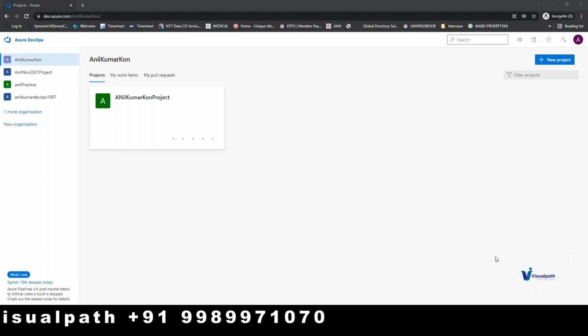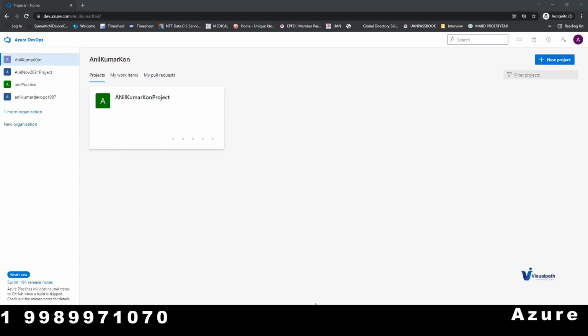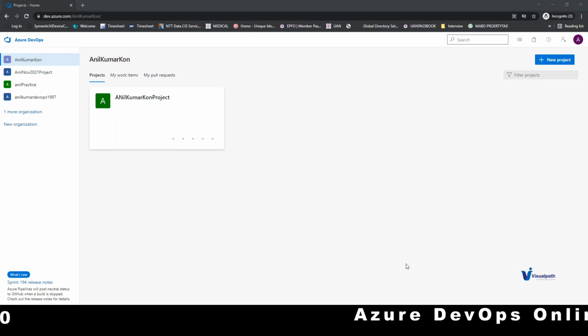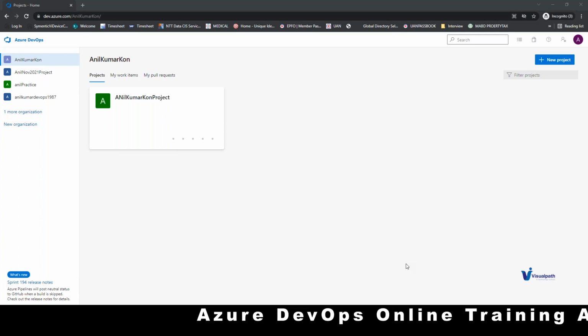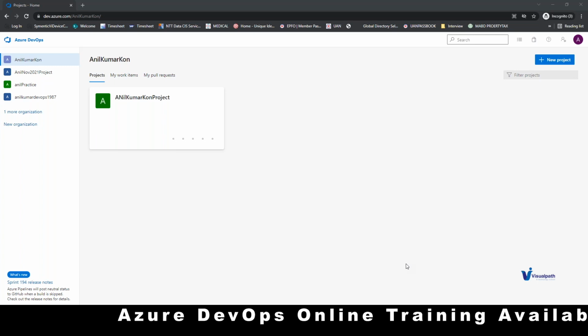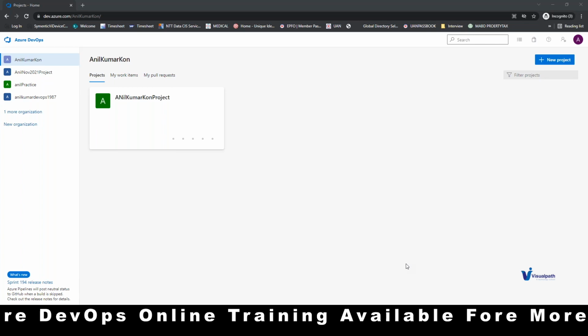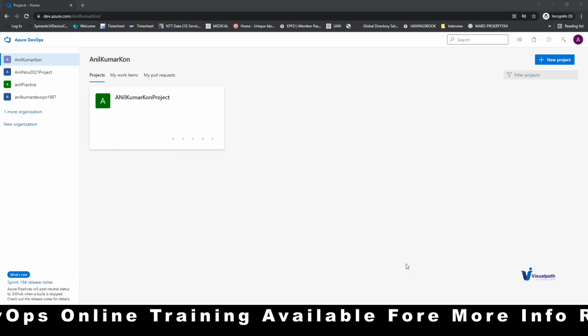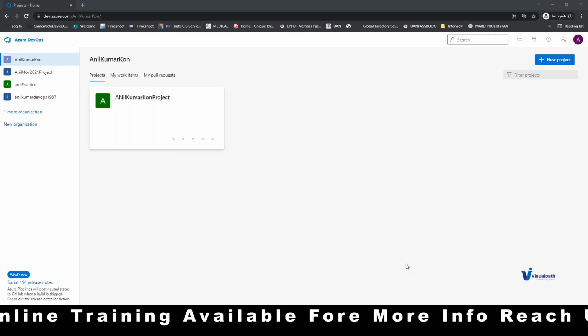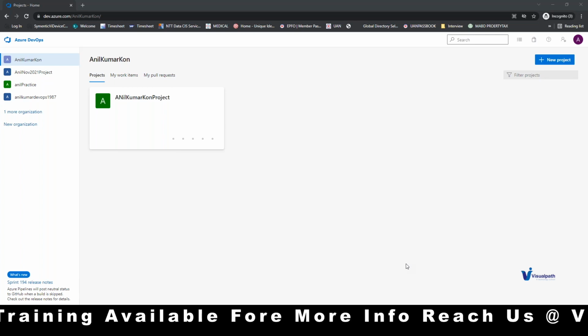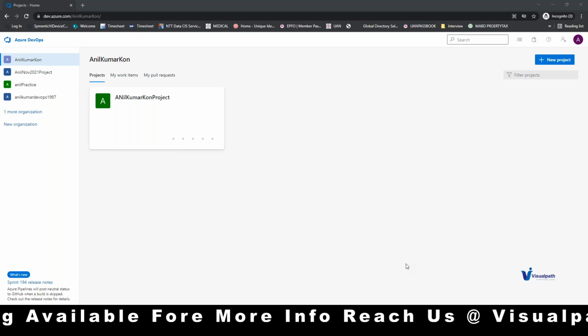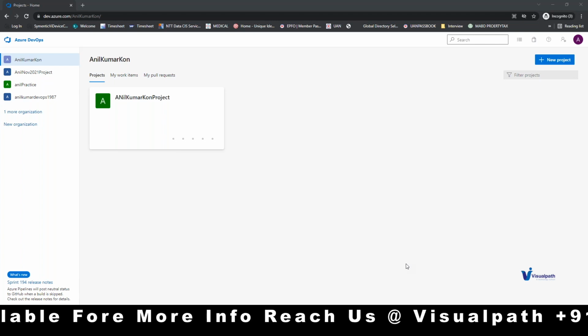So the answer here is you cannot create a name that's already used by someone else for ADO, but the project name you can create n number of times in any ADO. You cannot create two projects with the same name in one ADO, but you can create the Anil Kumar Khan project in one ADO, and in another ADO also you can create an Anil Kumar Khan project with the same name. The project name can be used n number of times across ADOs, but the name you give for the ADO is unique.